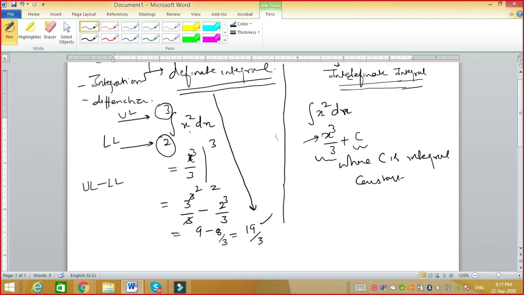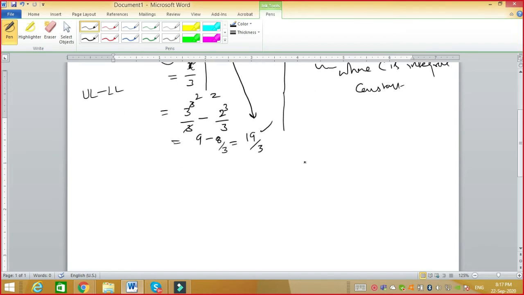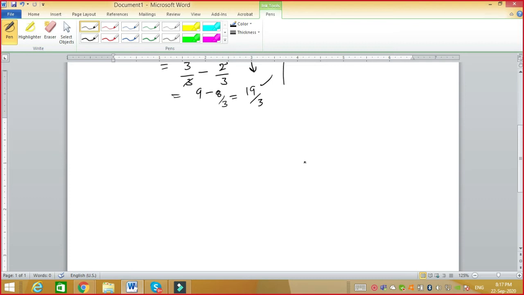So let me quickly take one more example. If I am taking an example of a trigonometric function like sin x, everybody knows what the integration of sin x is. If we are talking about indefinite integral, then the integration of sin x is cos x, not cos x, it is minus cos x plus c, and you can understand it is an indefinite answer. That's why it is called indefinite integral.